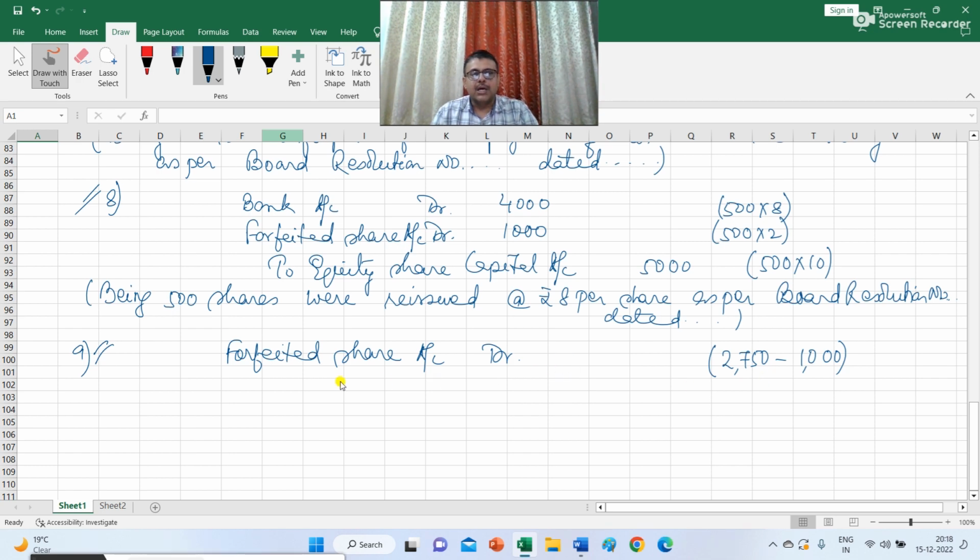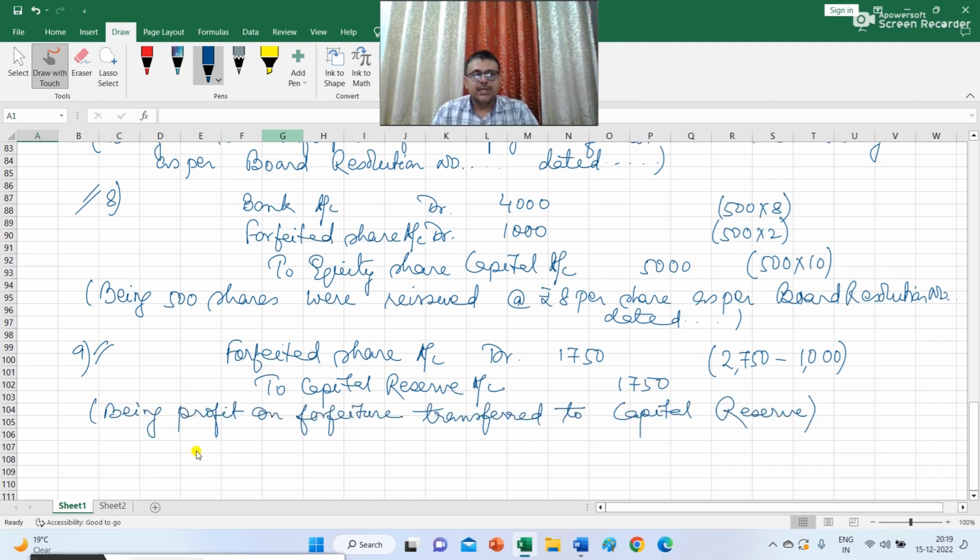So the balancing figure in forfeited share is 1,750. That will be debited here, and credit will be given to capital reserve. The narration is: being profit on forfeiture transferred to capital reserve.